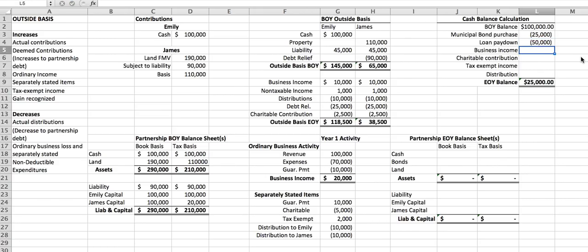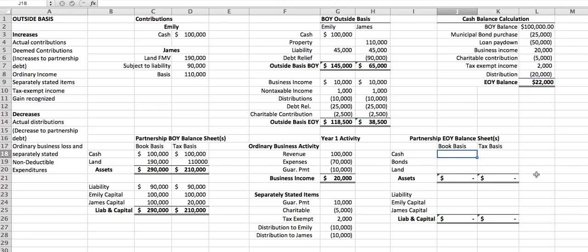They had business income, including the guaranteed payment to James, of $20,000 total. They had charitable contributions of $5,000. They had tax-exempt income of $2,000. And they had distributions of $20,000. So that gives them an end-of-year balance of $22,000.